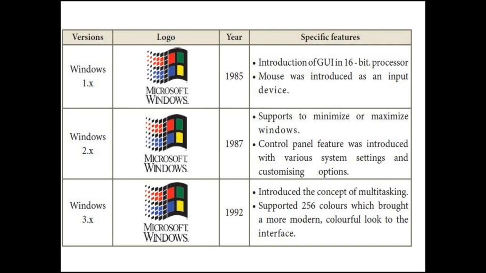We can operate multiple screens on the same screen. It supports 256 colors, which brought a more modern, colorful look to the interface. It can give various color features also. This 3.x version was introduced in the year 1992. Don't forget the year.